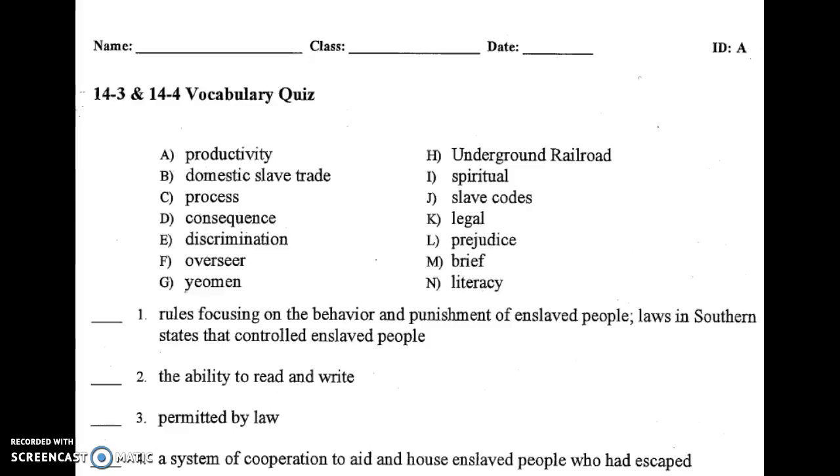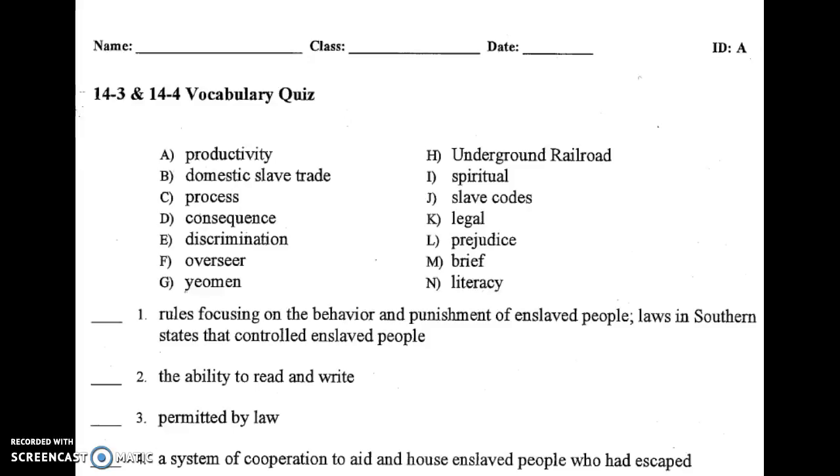I. Spiritual. J. Slave codes. K. Legal. L. Prejudice. M. Brief. And N. Literacy. Write the letter of the correct word beside its definition or description.